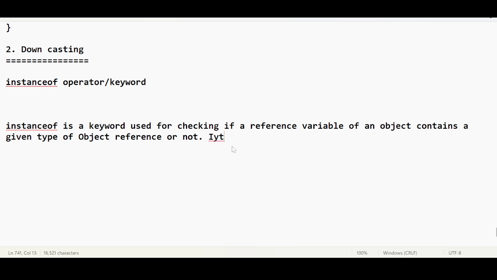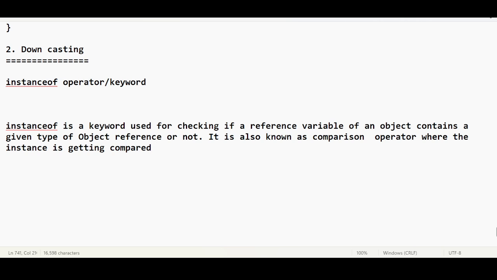It is also known as the comparison operator, where the instance is getting compared to a type, returning boolean values, true or false.